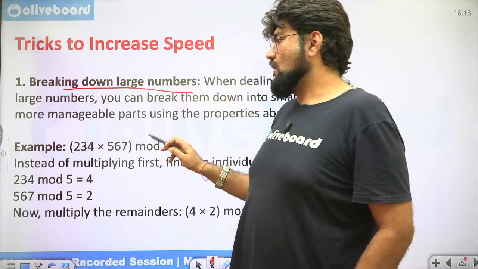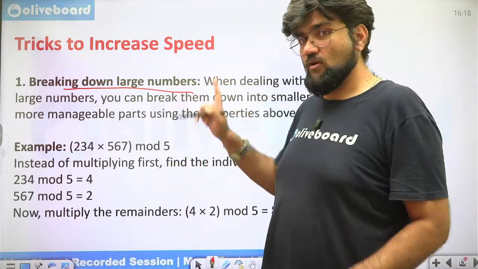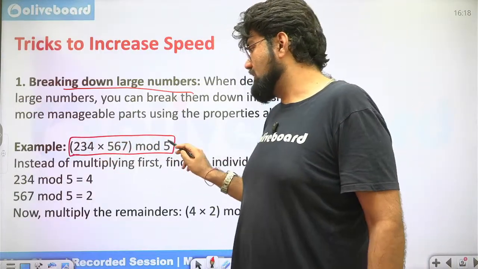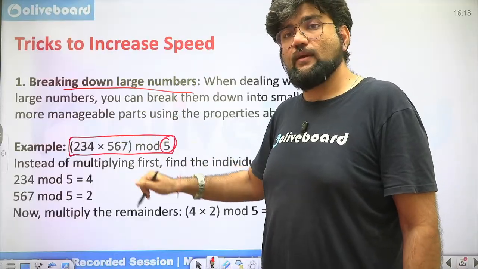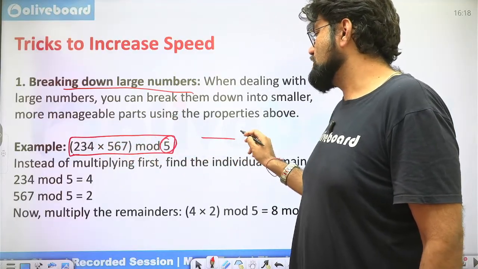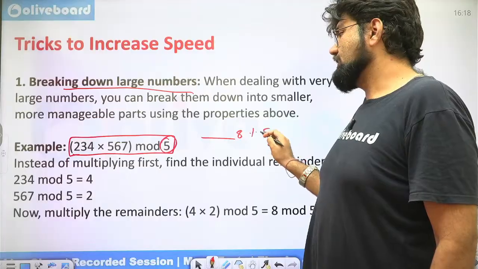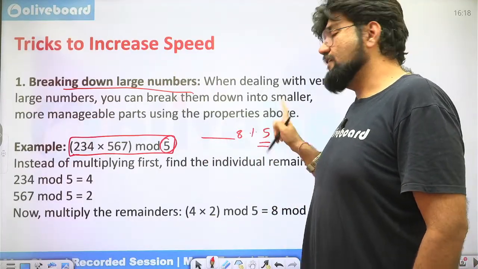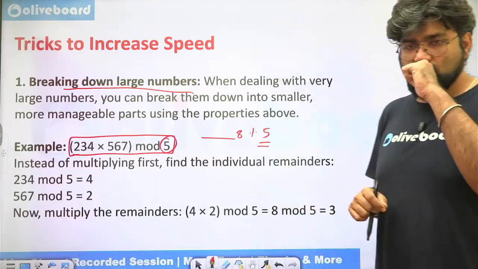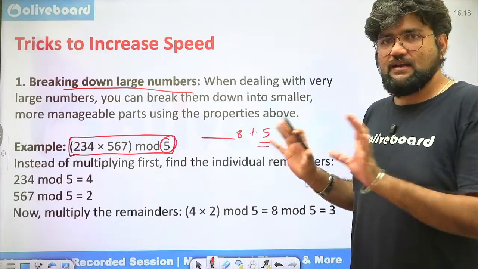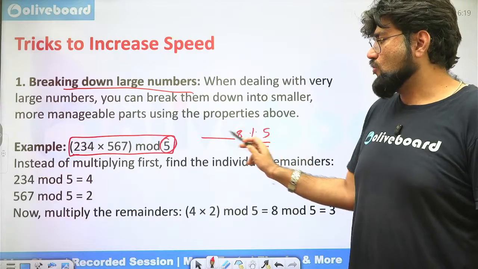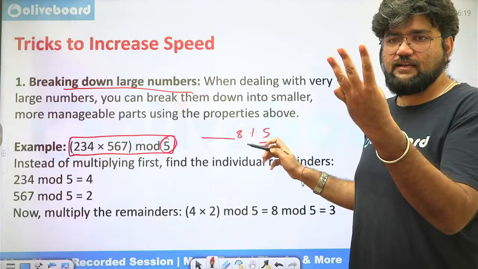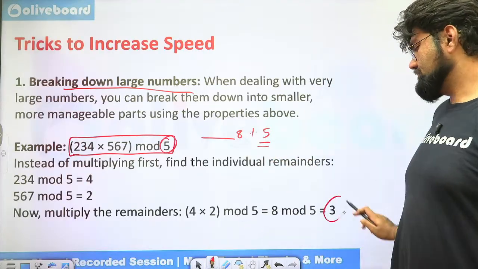For example, in this case, don't go for the solution. I want to show you something which is a very good trick. If I multiply this, just because it is being divided by 5, this can actually be done very quickly. How? 4 into 7, the unit digit is going to be something ending in 8 mod 5, correct? I don't want to find the answer. Something ending in 8 mod 5. Now, the divisibility of 5 says all the numbers ending in 0 or 5 are divisible by 5. The nearest number, if we go back, will be a number ending in 5. How will you get to that? By subtracting 3. So what is the remainder? 3.